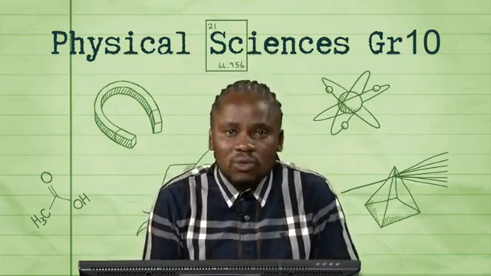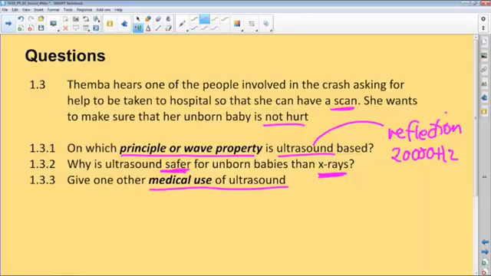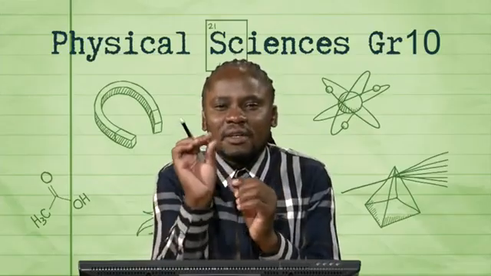And then the last question says, give one other medical use of ultrasound. We spoke about medical uses. We can also think about the flow meter for the blood, which can check whether there is a clot. Remember, if there is a blood clot, it means the arteries or capillaries have a small radius.